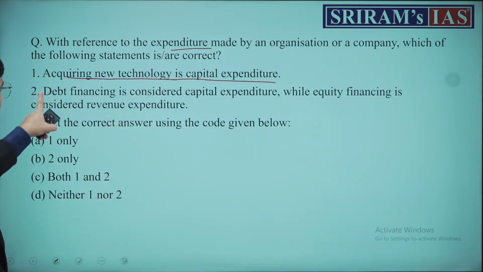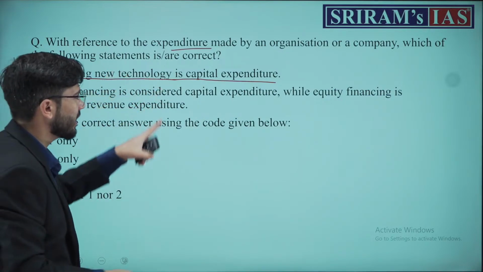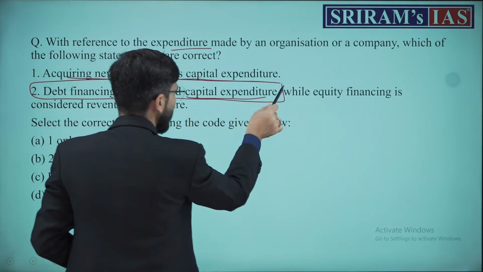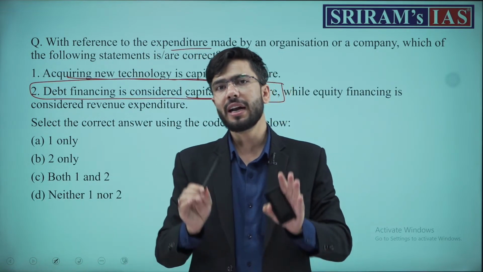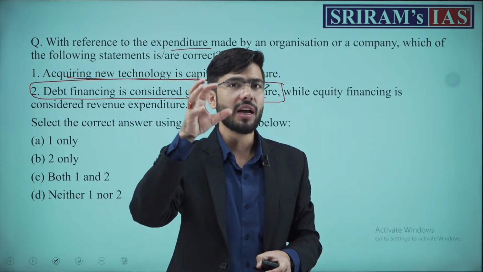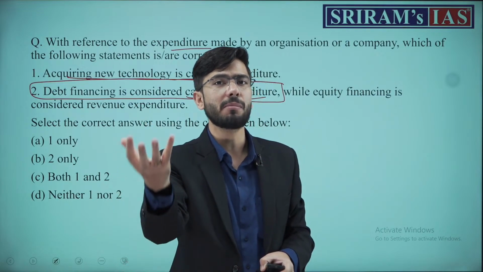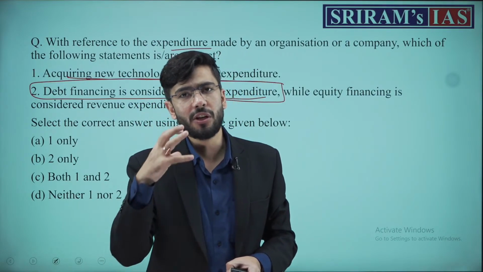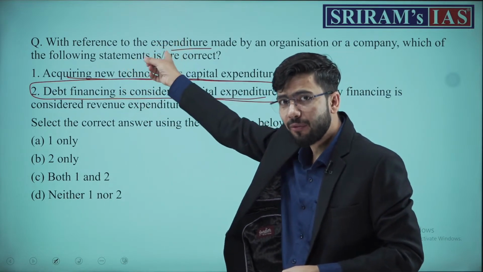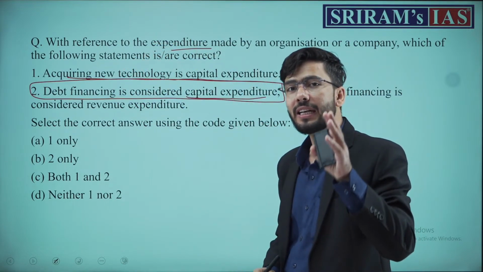Statement 1. Debt financing is considered capital expenditure. Now understand, if a company or a country raises debt from the market, this debt can be used for either capital formation, or there is the nature of the debt.